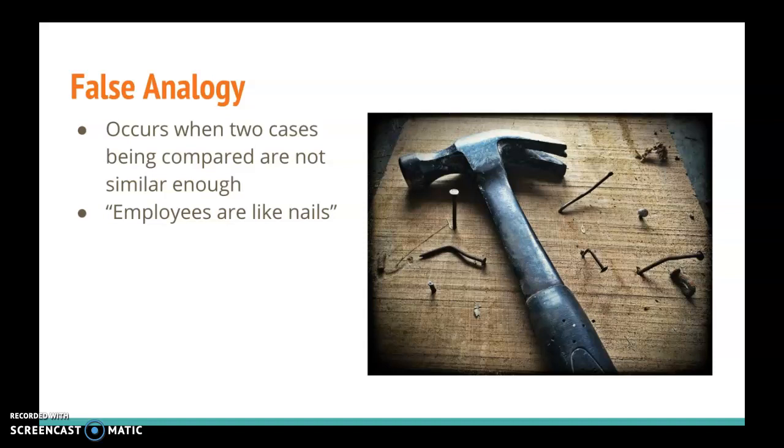Another analogy that is often drawn, an argument that is made, is that if we can put a person on the moon, why can't we figure out a way to make the tax code easier to understand? Now, this is saying that we did one really complicated thing, why can't we make this other really complicated thing easier? But in reality, the technology and information that it took to put a person on the moon is very, very different from the information that is needed to simplify the tax code. There's just not enough similarity between these two things in order to draw a valid analogy between them.